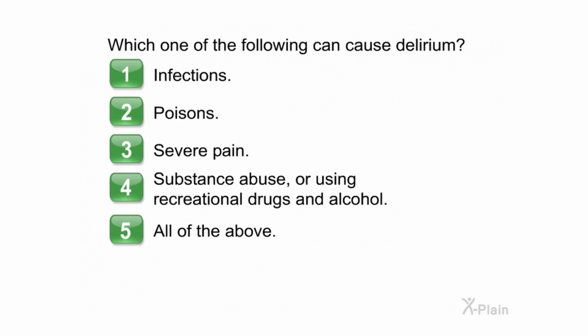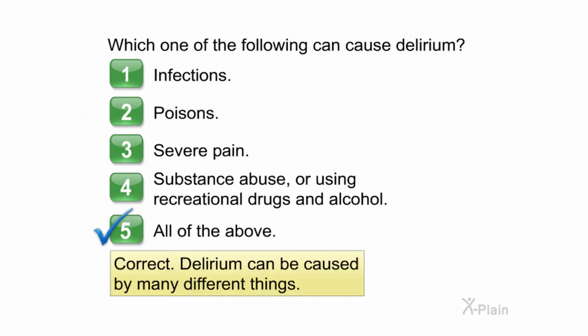Which one of the following can cause delirium? Choose one of the following options. 1. Infections. 2. Poisons. 3. Severe pain. 4. Substance abuse or using recreational drugs and alcohol. 5. All of the above. Correct. Delirium can be caused by many different things.